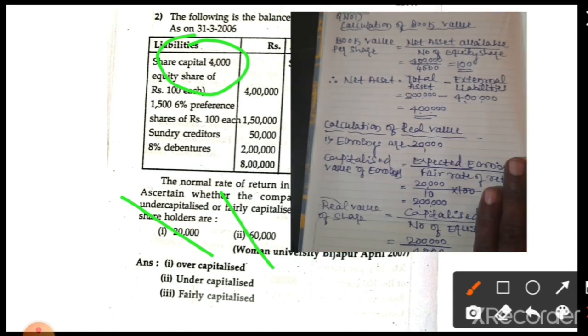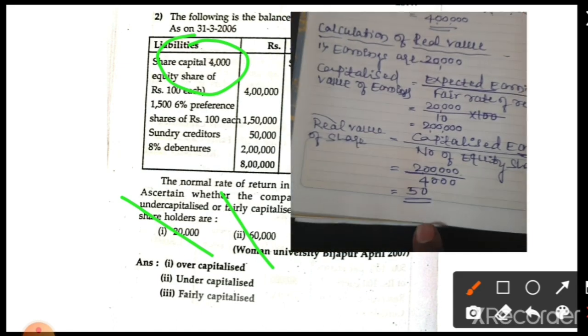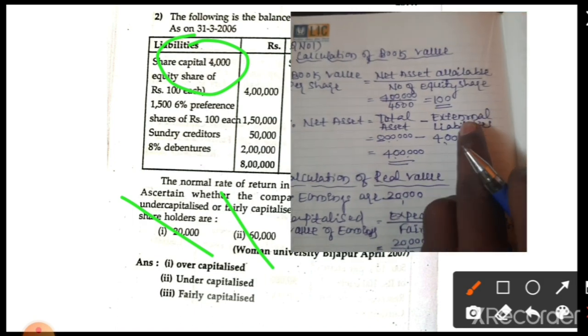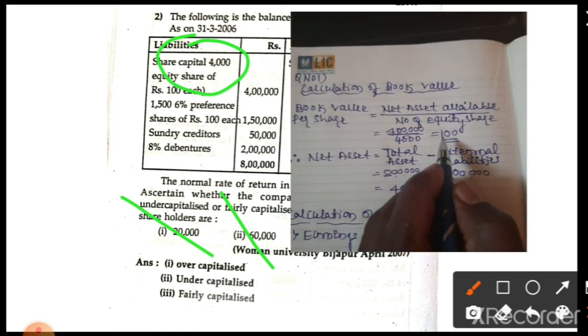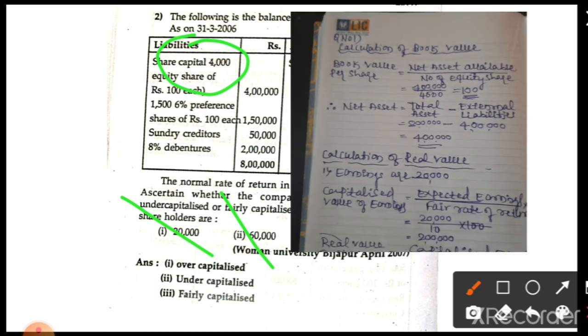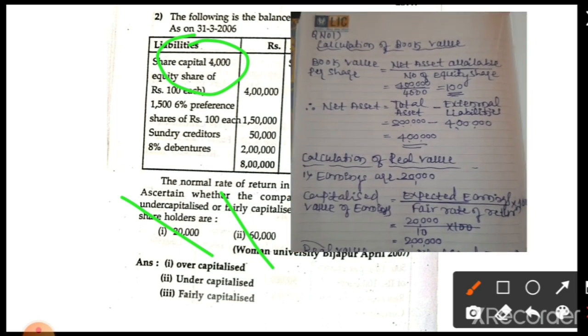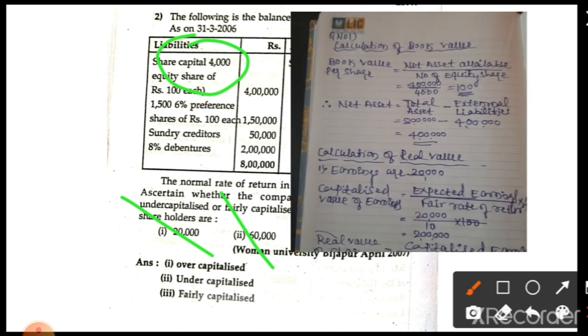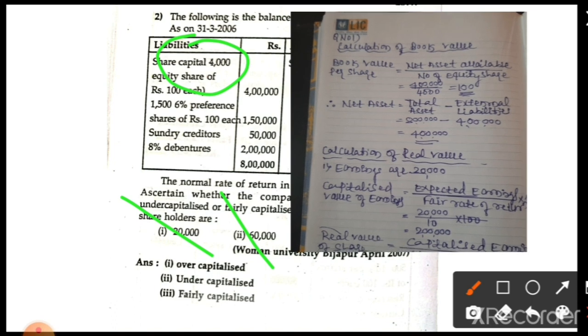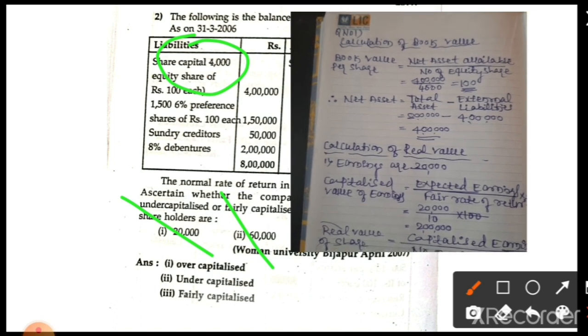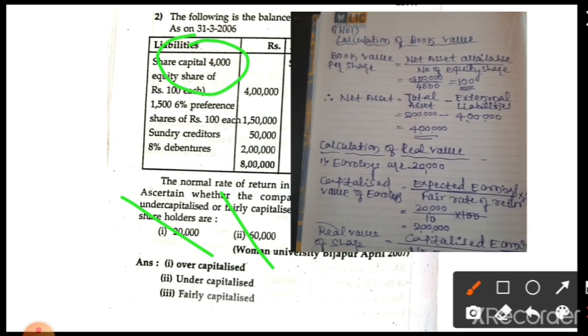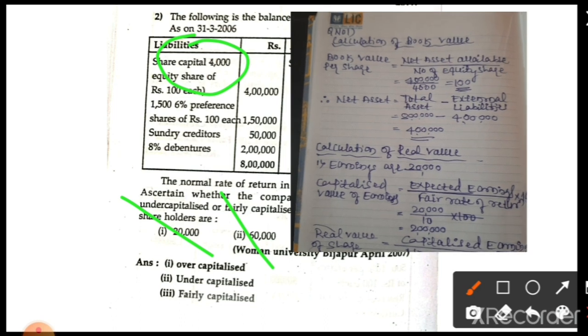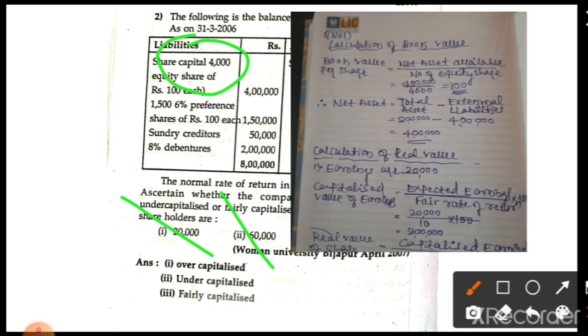So dear students, in the first case we have already calculated the real value. The real value is 50 rupees, and the book value is 100 rupees. Now we are going to come to the conclusion. In the first case, is the company over, under or fair capitalized? What is the condition for over capitalization? When book value is more than real value, it is over capitalization. When book value is less than real value, it is under capitalization. When book value is equal to real value, that is fair capitalization.